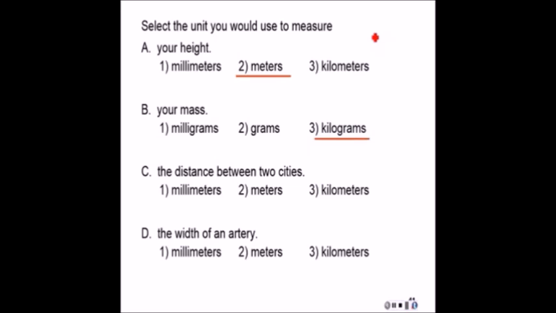How about the distance between two cities? That would be kilometers. How about the width of an artery? That's millimeters. Artery is so small.